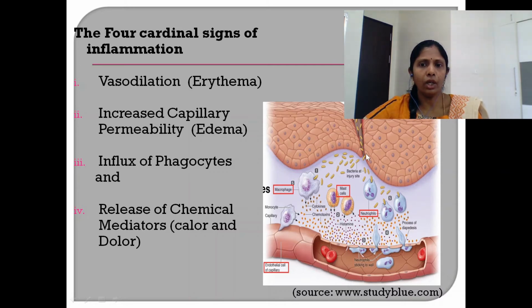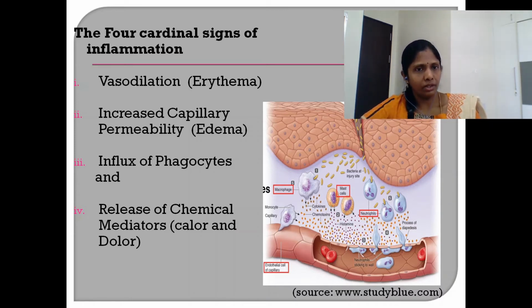Whenever there is entry of a pathogen, in this example a bacteria, through an insect bite or some other means, and it penetrates the skin and other tissues, the blood vessels undergo constriction. Those blood vessels that carry blood away from the site of pathogen entry undergo constriction. That means they stop carrying blood from that region of pathogen entry to the other parts of the body. That is how the spread of the bacterial cell in the host body is prevented.